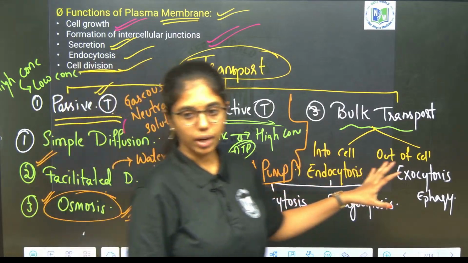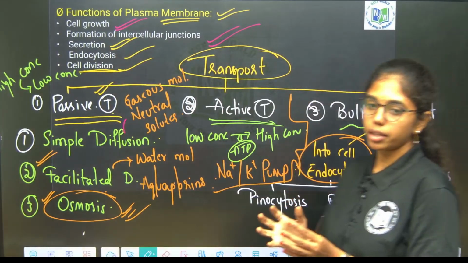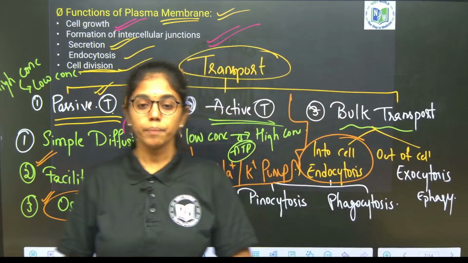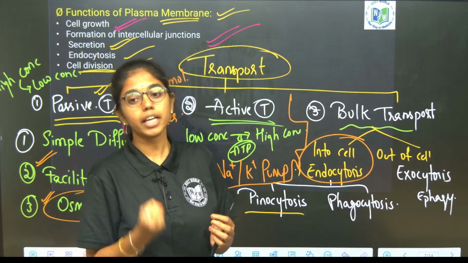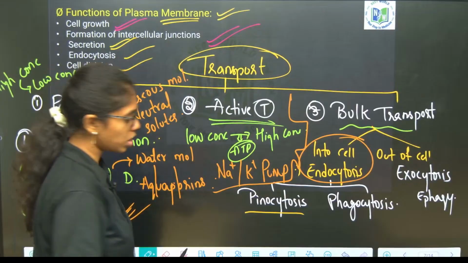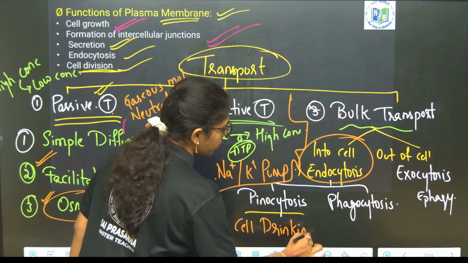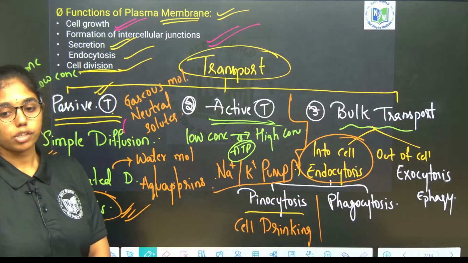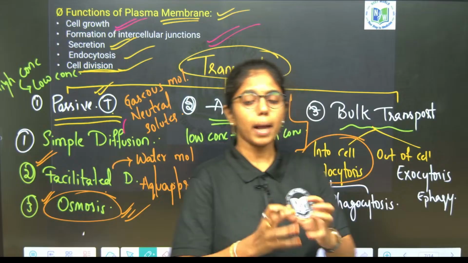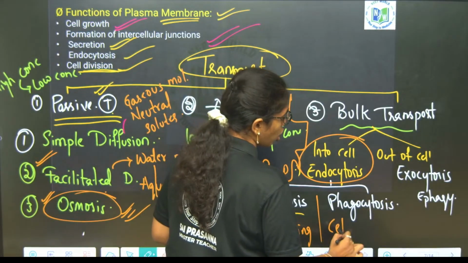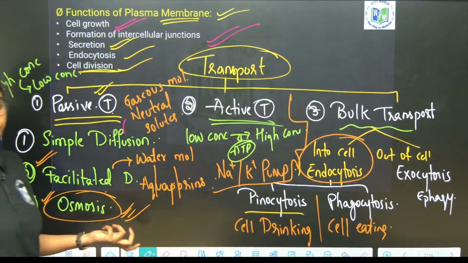Now we will look into bulk transport. Bulk transport is movement of bulk or huge molecules into the cell. If those molecules are a high amount of liquid droplets entering the cell, that is called pinocytosis. We can also call pinocytosis cell drinking. Phagocytosis is where food molecules, solid particles in bulk, move into the cell. Phagocytosis is also called cell eating.